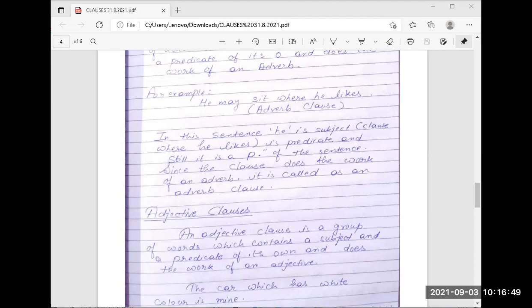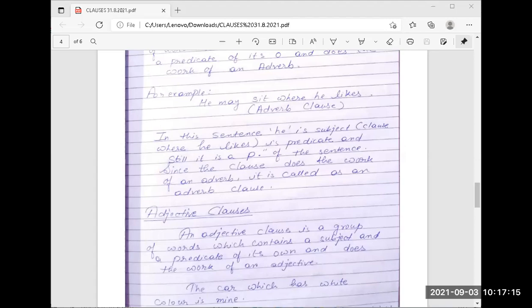That is the result. Manner. Manner means what? How? कैसे हुआ? How? Okay. So there are 8 sub-branches in adverb clause.